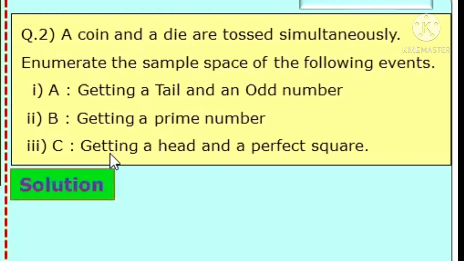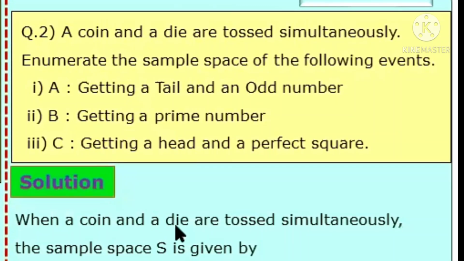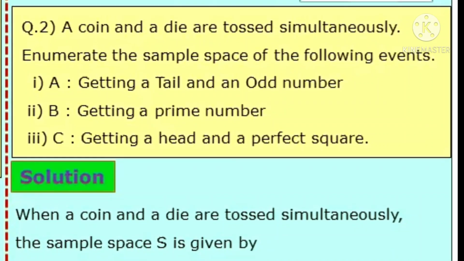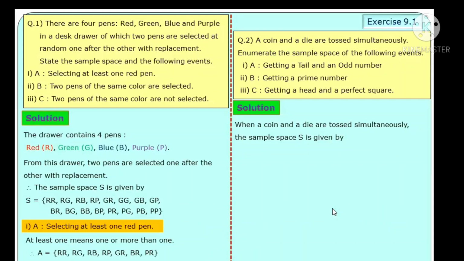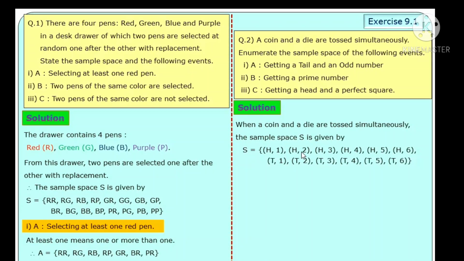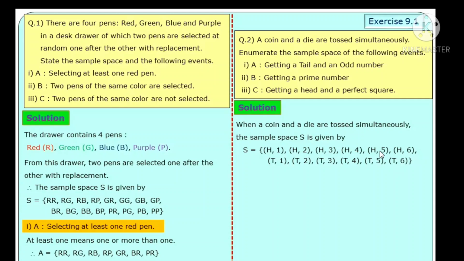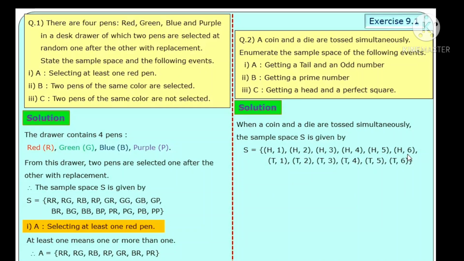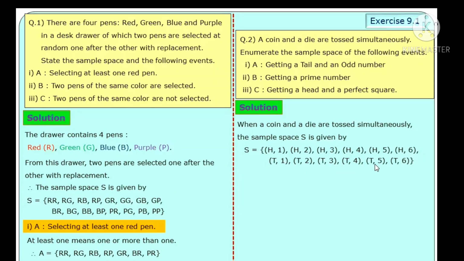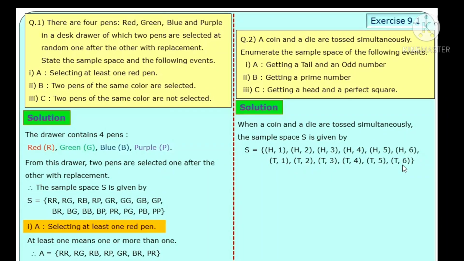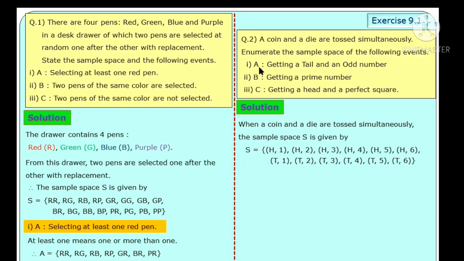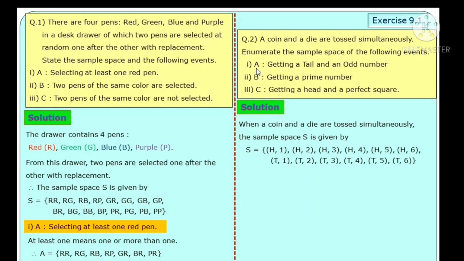Check the solution here. When a coin and a die are tossed simultaneously, the sample space S has outcomes H1, H2, H3, H4, H5, H6, then for tail T1, T2, T3, T4, T5 and T6. After the sample space, next we write the sample space for the events.